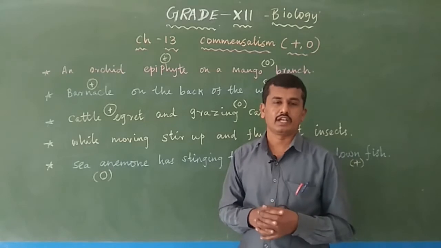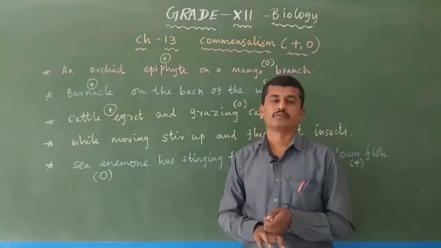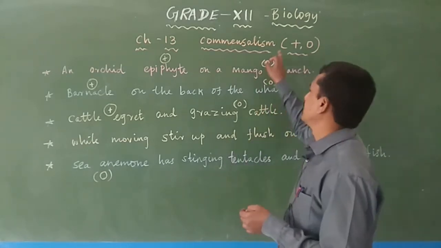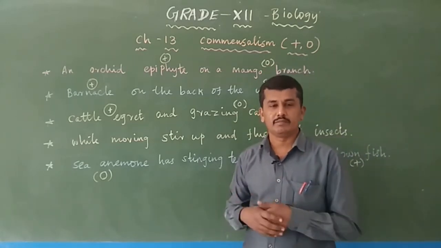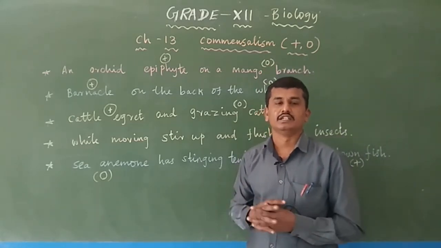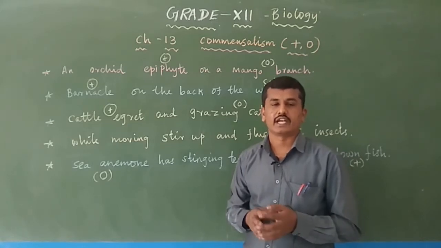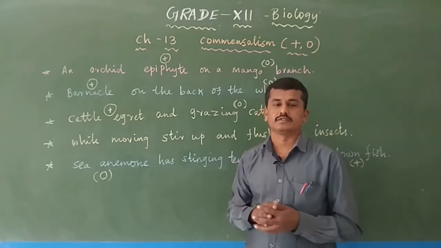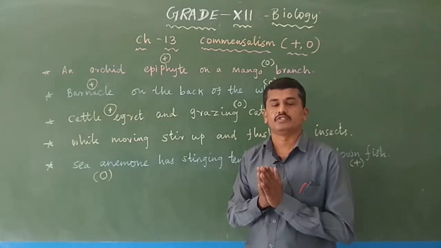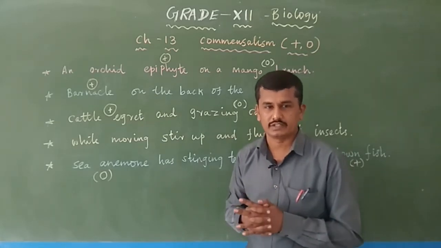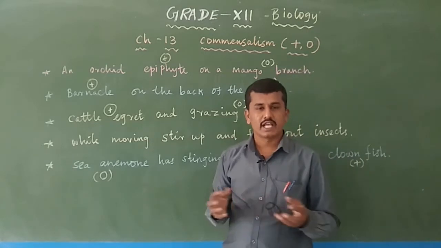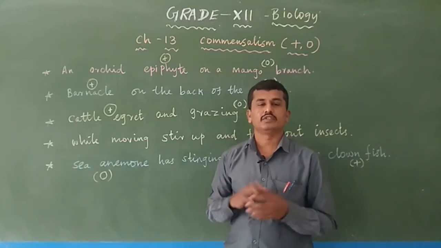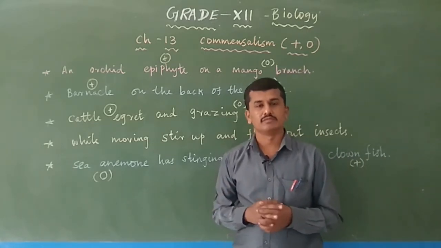Two species are involved in commensalism. One species gets benefited, that is the plus sign, and the other species does not get any benefit or any negative effect, only neutral. So, two species. What is meant by population interaction? It is an interaction between two species in a population, in a community.